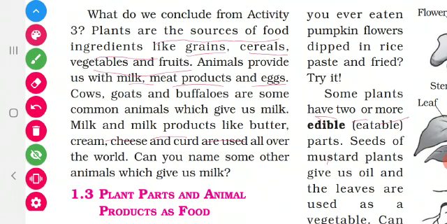Which animals give milk? Cows, goats and buffaloes are the common animals which give us milk. From milk and milk products we get butter, cream, cheese and curd. So what is the conclusion? The food items we obtain come from plants and animals. Plants and animals are the only sources of food.